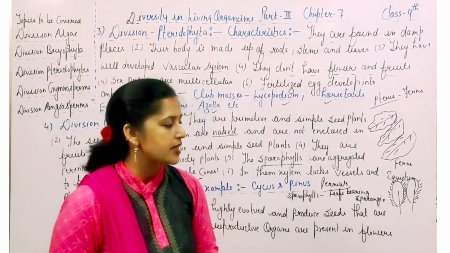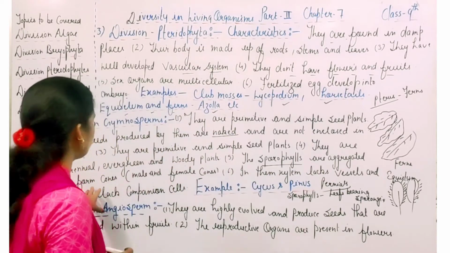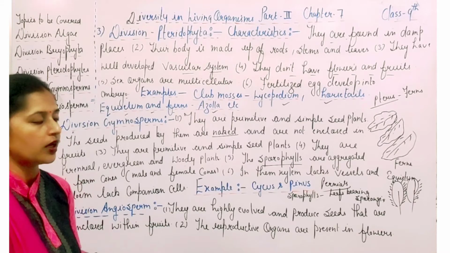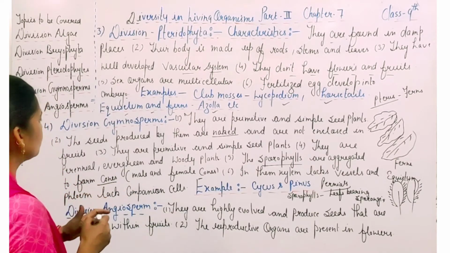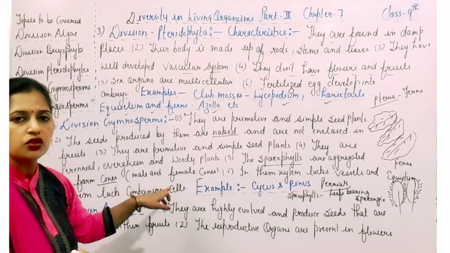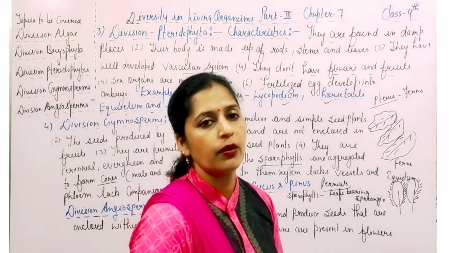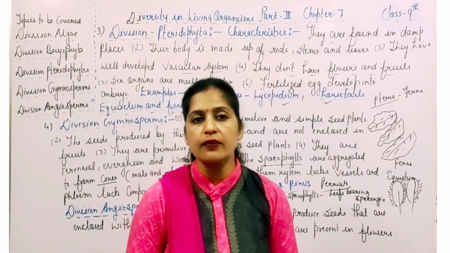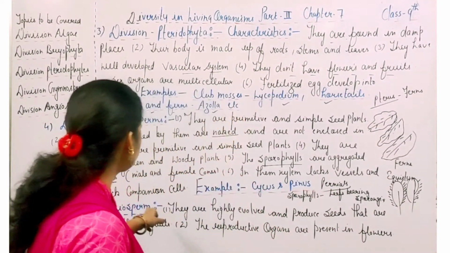ये protect करते हैं sex cells को. तो ये leaf bearing sporangia क्या करते हैं? Aggregated to form cones. यही जो sporophylls होते हैं वो आपस में मिलकर aggregate होकर cones को बनाते हैं. That means they form the cones, that is male and female cone. दो तरह के cones की development होगी. Sporophylls जब आपस में aggregate हो जाएंगे, वहां पर जो formation होगी, that is the formation of cones, and there are different types of cones formed on the plant, that is the male cone and the female cone.